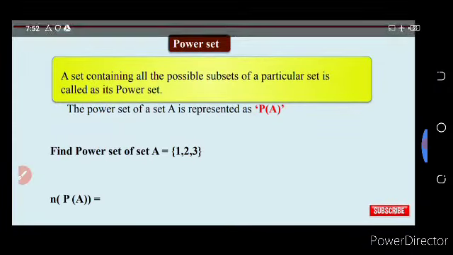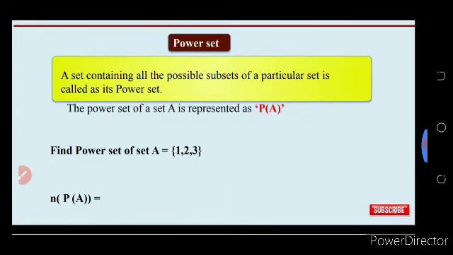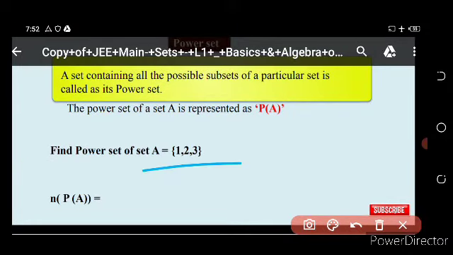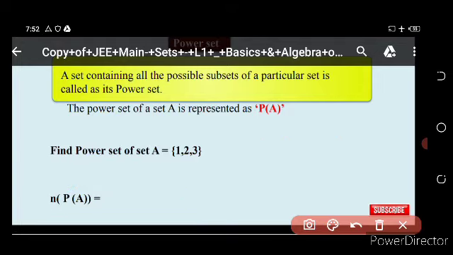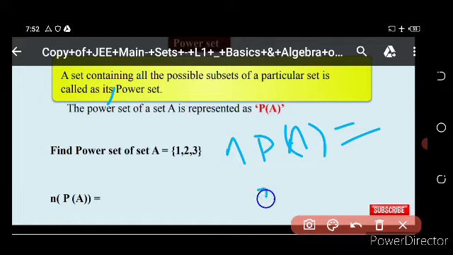If we consider this is the example of set A, then this is the representation of the power set, that is P of A. So how can we find n of the power set of A? A set containing all possible subsets of a particular set is called its power set. So n of P of A is equal to 2 to the power 3, that is 8.